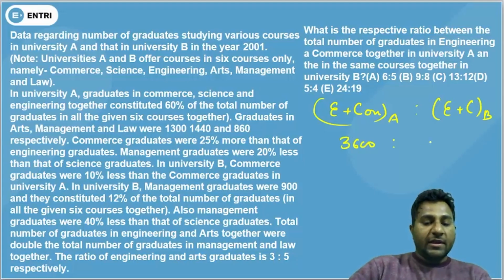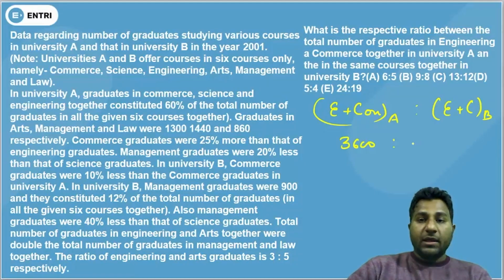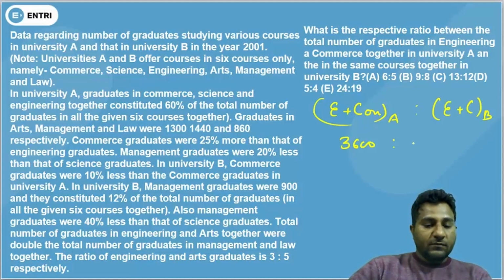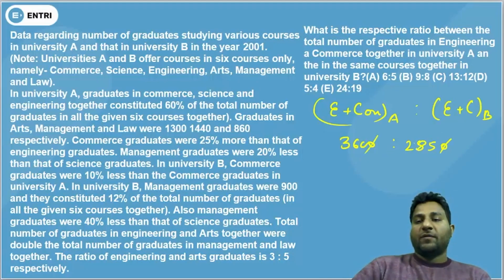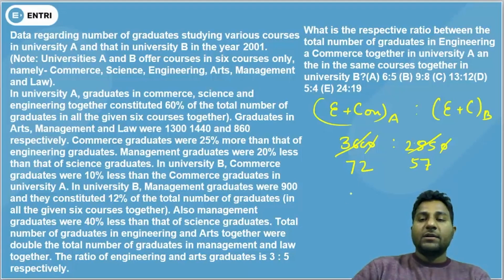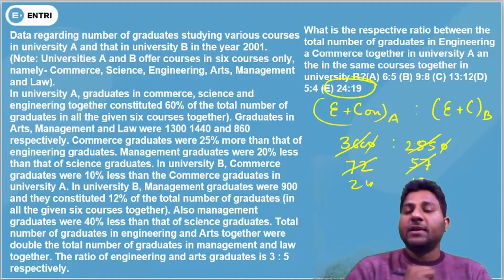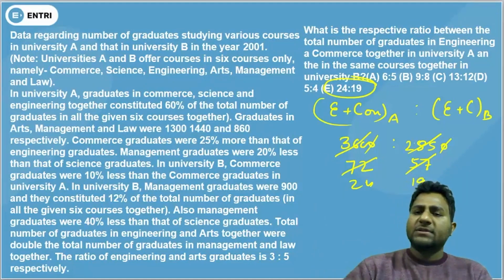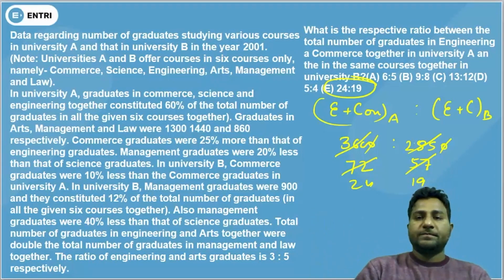And engineering and commerce in University B will be 2850. So let's solve this one: 5 5s are 25 and 5 7s are 35, 5 2s are 20. So 24:19 will be the correct answer. It was a simple question.